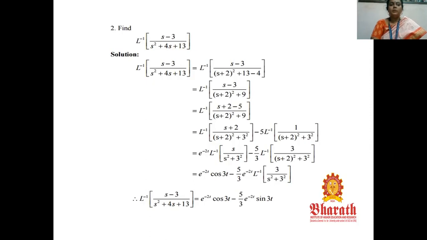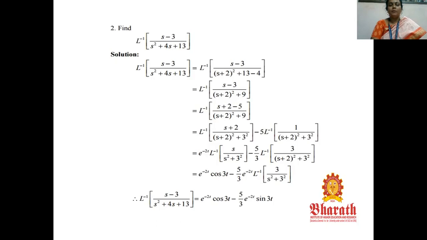Now it becomes (s plus 2 minus 5) by (s plus 2) the whole square plus 9. Now the denominator can be written as (s plus 2) the whole square plus 3 square. Minus 5 into L inverse of 1 by (s plus 2) the whole square plus 3 square. By the shifting property, the first term can be written as e power minus 2t into L inverse of s by s square plus 3 square. And the same thing, the shifting property we have to apply here. So 5 by 3, L inverse of 3 by (s plus 2) the whole square plus 3 square.